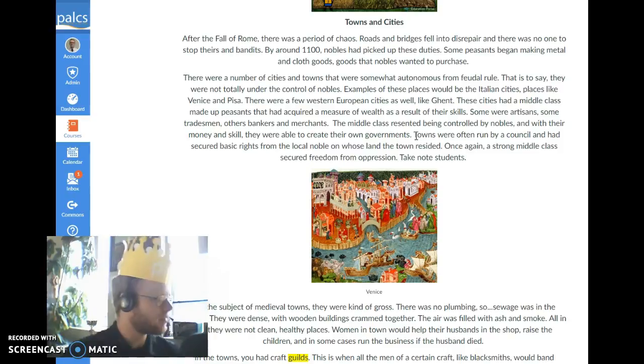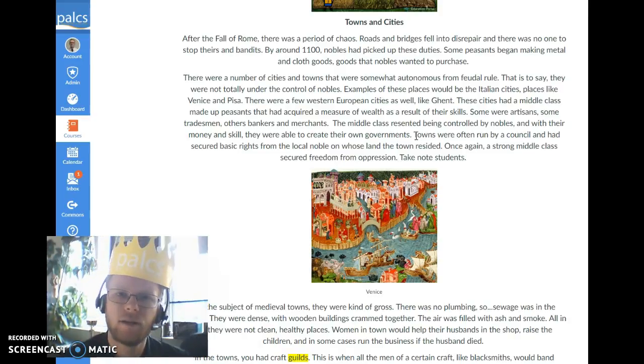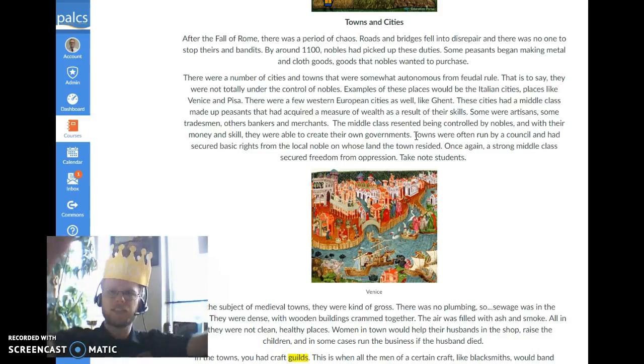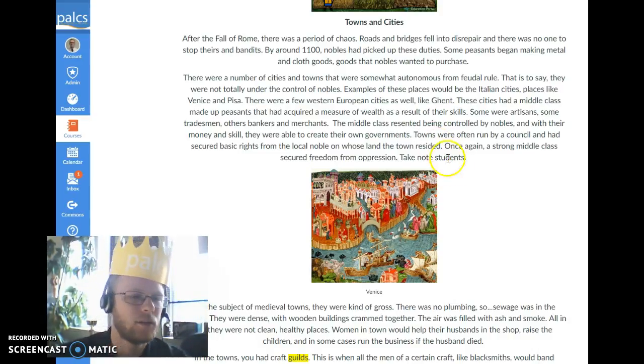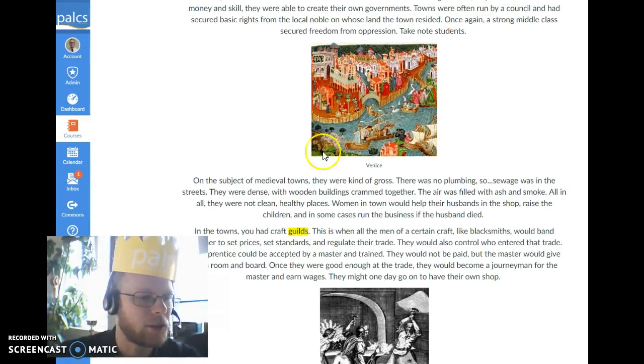In their fief. Even if the town was in their fief, within their block of land, the town has some sense of autonomy, independence from the noble. So they were strange places. Hence, if you escaped to a town, you could be free if you were able to hide for a year. Once again, a strong middle class secured freedom from, really, it seemed pretty oppressive if you ask me. Take note, strong middle classes create independence and freedom.